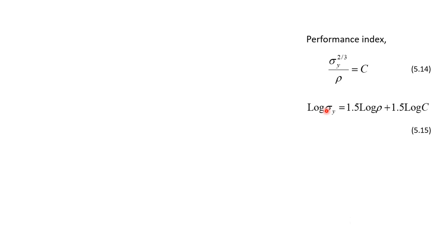Now taking log on both sides, we can say log of sigma y is equal to 1.5 log rho plus 1.5 log C. So in this equation, if we plot log of sigma y and log of rho, then that equation will be a straight line with a slope of 1.5 and an intercept of 1.5 log C.